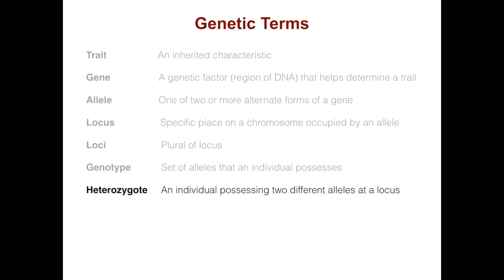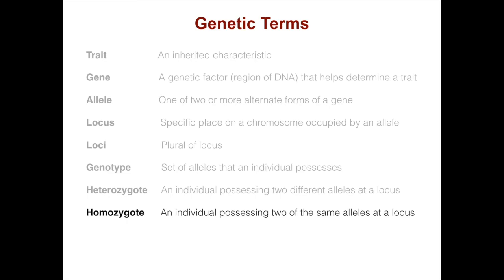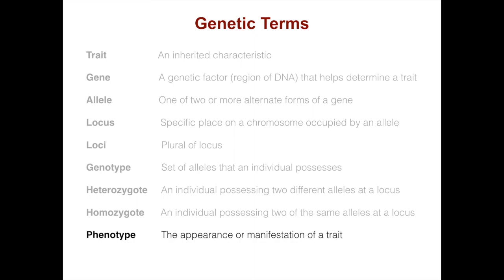Heterozygote, an individual possessing two different alleles at a given locus. Homozygote, an individual possessing two of the same alleles at a given locus. Phenotype, the appearance or manifestation of a trait. Epistasis, the genetic interaction of two independent traits.